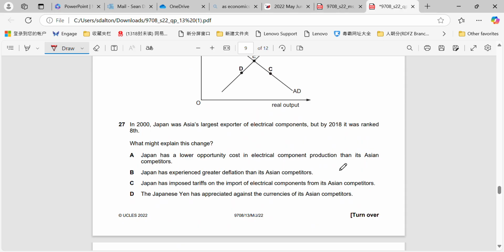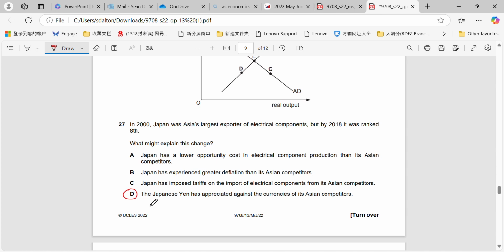Okay, 27. In 2000, Japan was Asia's largest exporter of electrical components. But by 2018, it was ranked 8th. What might explain this change? Okay, very simple. 28, 29, and 30 are all really focusing on the same thing. If the Japanese yen appreciates,